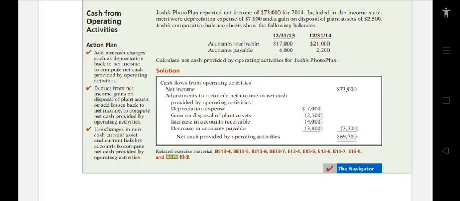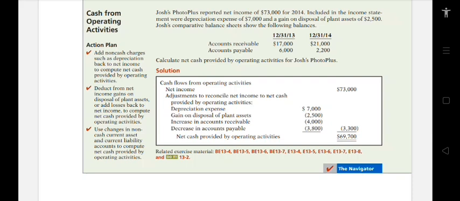As of December 31, 2013, accounts receivable, we have $17,000. Then as of 12/31/2014, we have $21,000. For the accounts payable, as of 12/31/13, we have $6,000, and as of 12/31/14, which is $2,200.